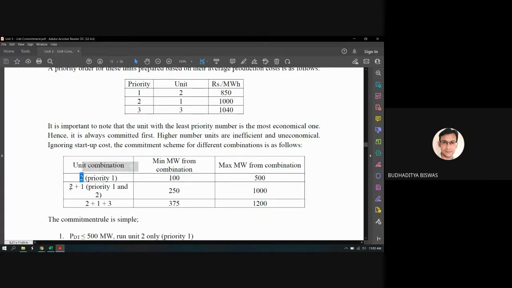Now, if the minimum load demand combination is 250 to 1000, then unit 2 and 1, priority order 1 and 2 should commit. So how to find out these two limits, 250 and 1000?